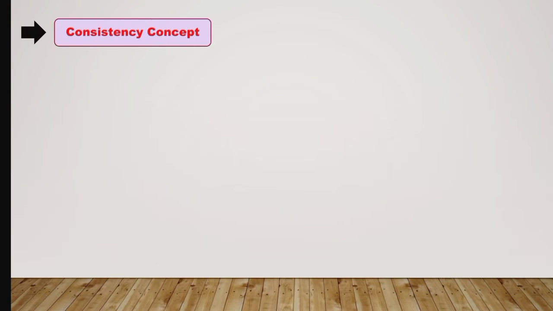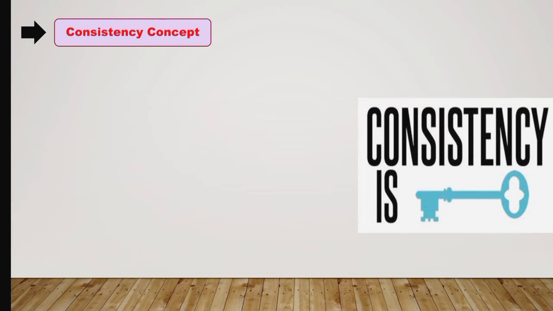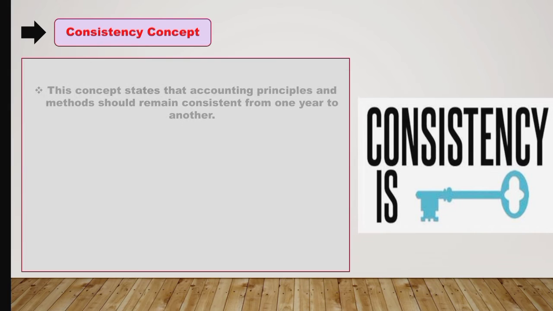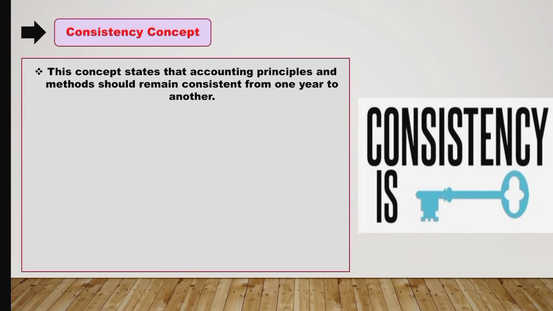Now next principle we have is the consistency concept. Now what is consistency? Consistency means continuous. So this concept states that accounting principles and methods should remain consistent from one year to another.